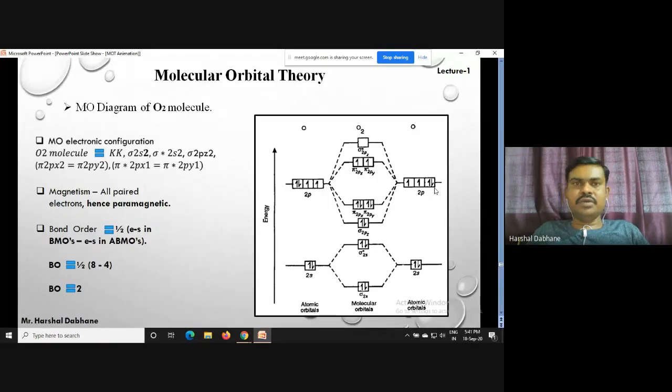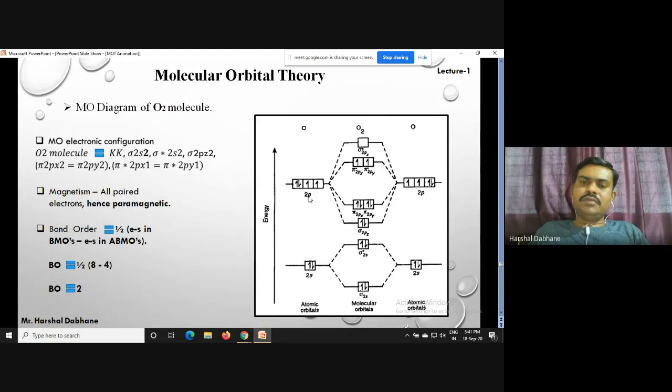When they undergo the LCAO approximation, we get six molecular orbitals, out of which three are bonding molecular orbitals, namely sigma 2pz, pi 2px and pi 2py. These are the bonding molecular orbitals. The remaining half are anti-bonding molecular orbitals having high energy, formed due to the repulsion of the AOs. These are pi star 2px, pi star 2py, and sigma star 2pz, which is an anti-bonding molecular orbital.